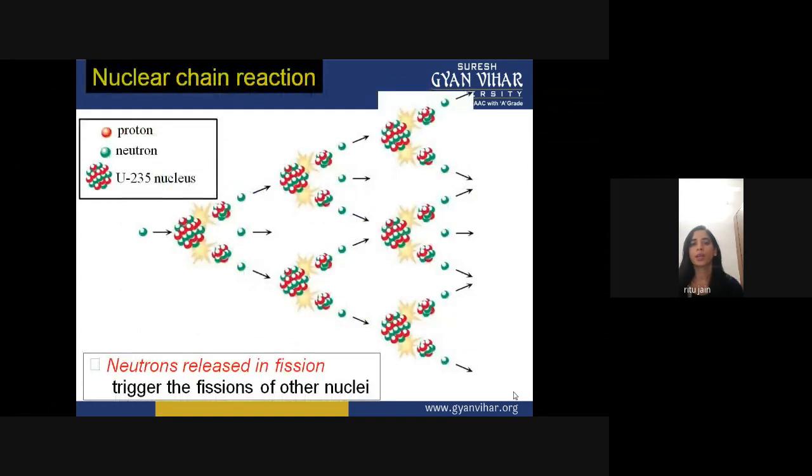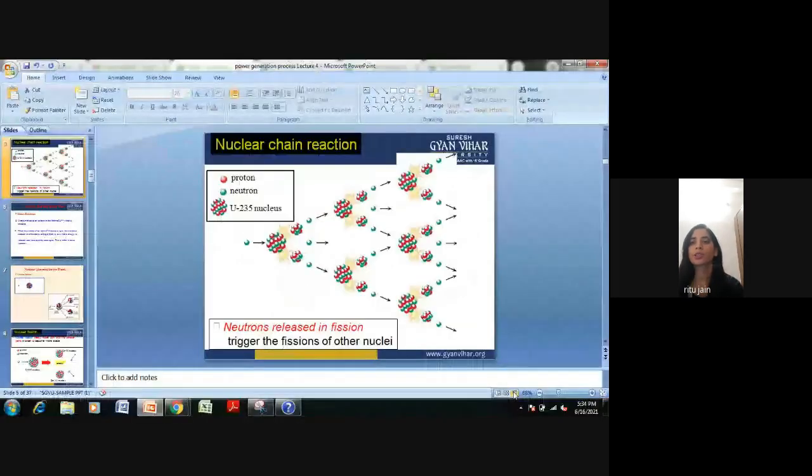Now, how does a nuclear chain reaction actually work? An atom is made of two parts, one is the proton and the other is the neutron. You can see here that uranium 235 releases neutrons when a chain reaction occurs.